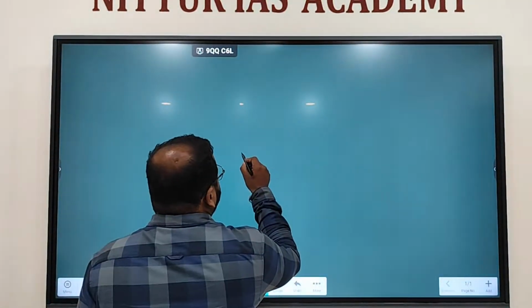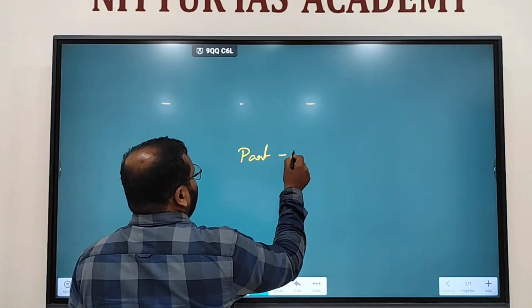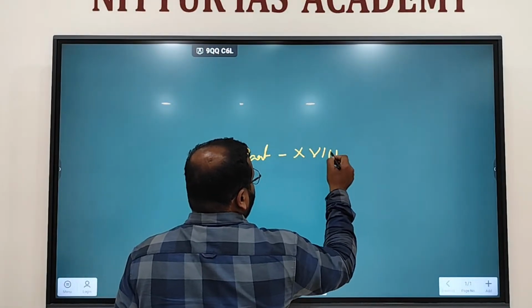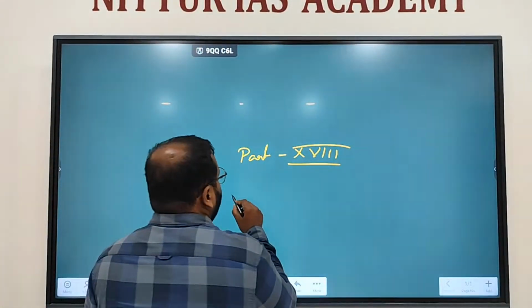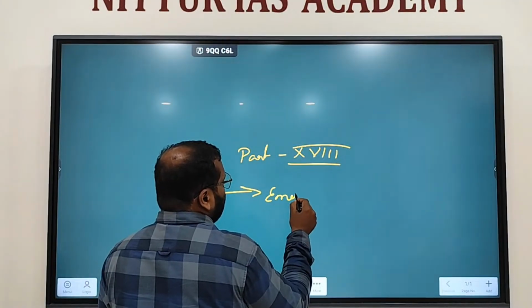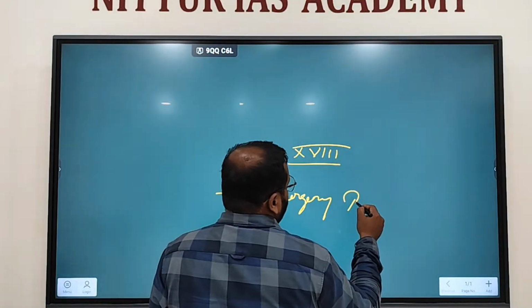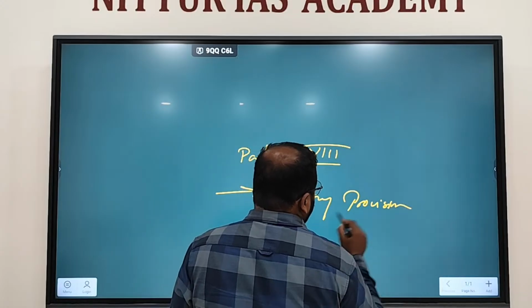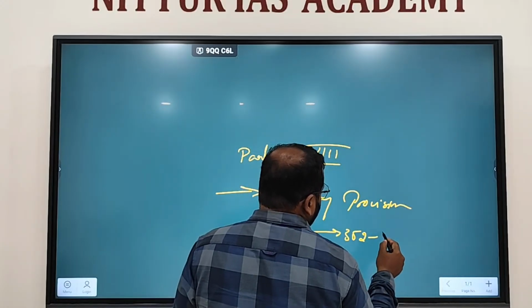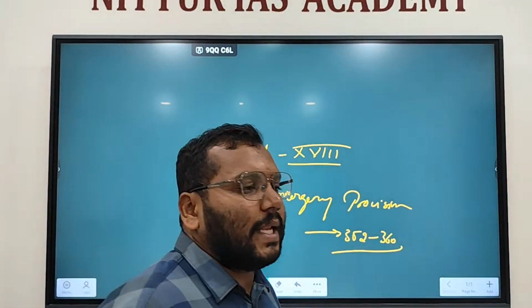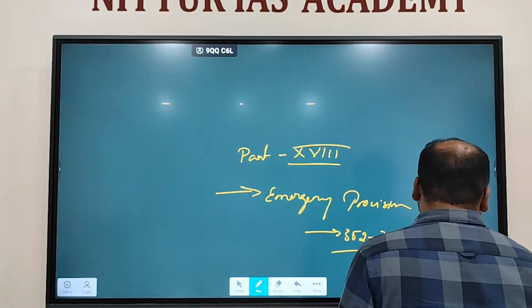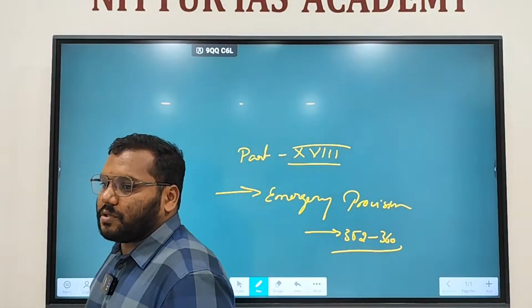Part 18 of the Constitution deals with emergency provisions. Article 352 to 360 deals with emergency provisions.